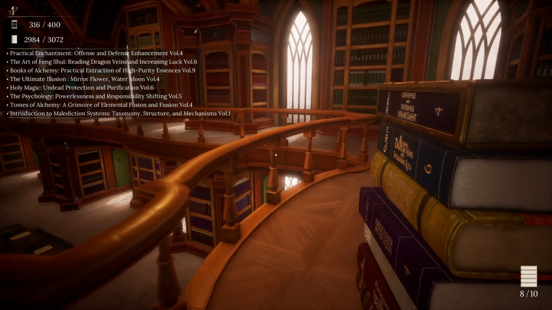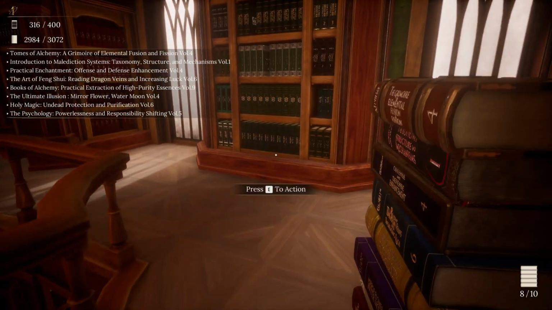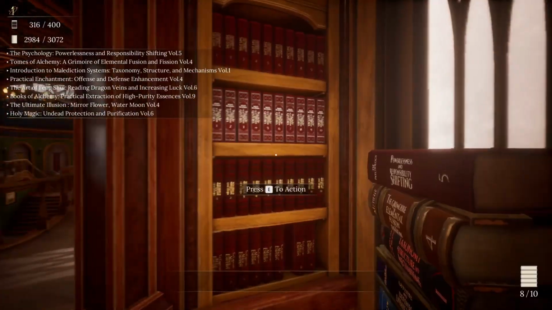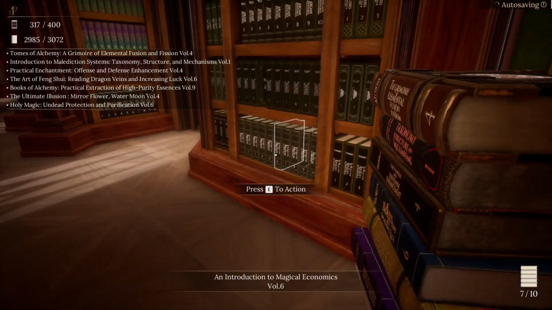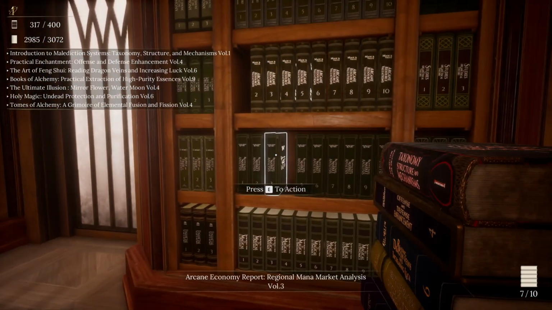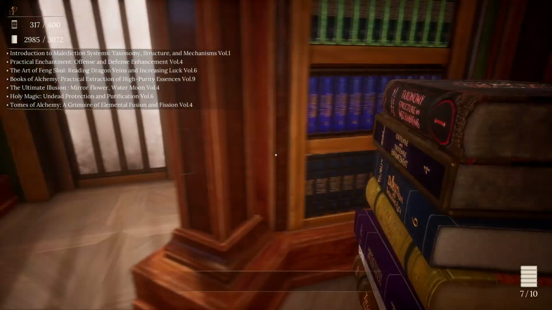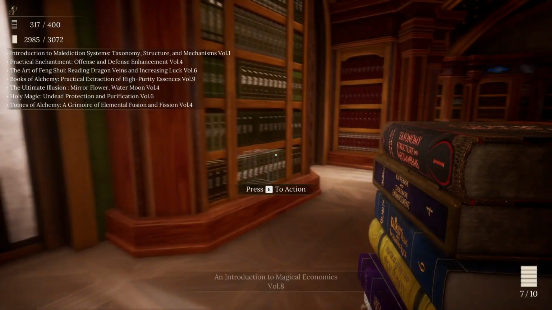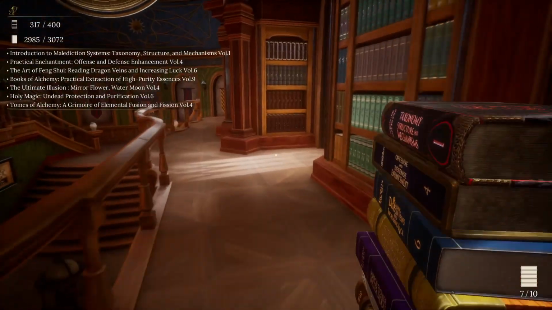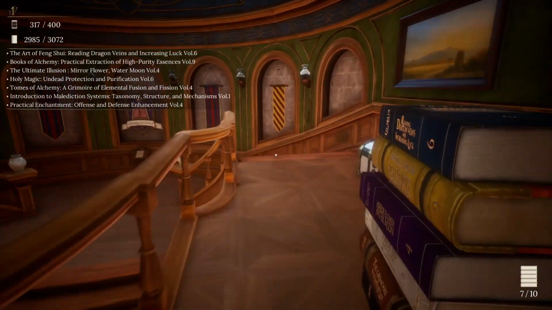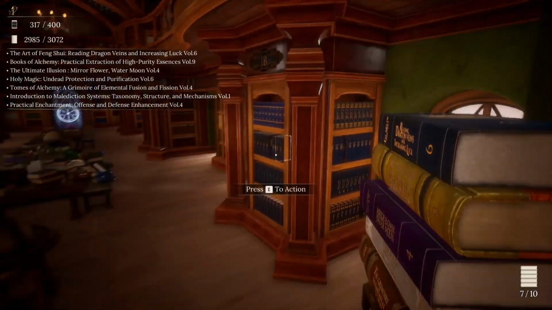Divination, Alchemy, Illusion, Holy Magic, Psychology. Okay. Powerlessness and Responsibility Shifting Volume 5. Gets that one done. Malediction Systems Taxonomy. Oh wait, no, I misread that. That is Curse. Alchemy. Yeah, no, this is all there. So, Art of Feng Shui, Reading Dragon Veins and Increasing Luck, Volume 6 goes over here.